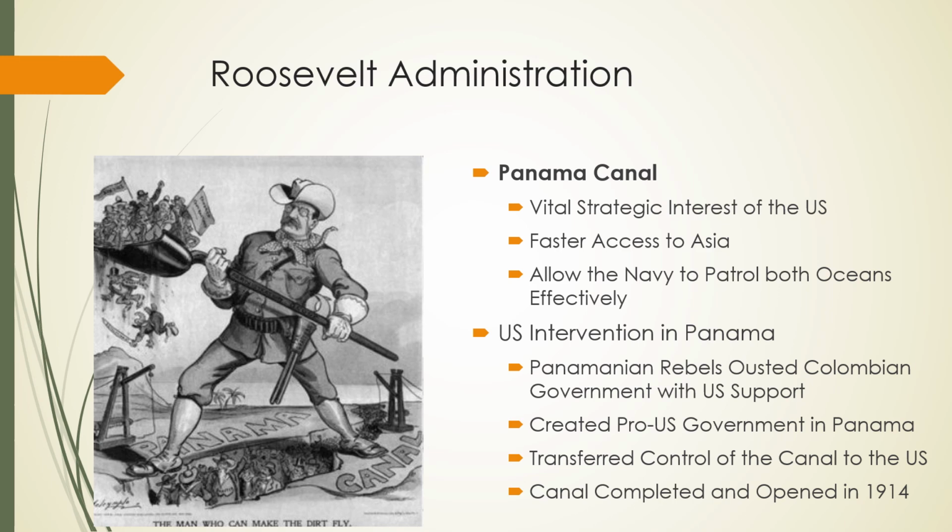And so when we do that, now Panama is becoming its own country, but it's a country that is friendly to U.S. interests. And so they're going to transfer the canal to the United States, which the United States will have for a long time. We'll talk more about what happens with all that later. Now, it does take time to finish the canal, and so it's not opened until 1914, but it is controlled by the United States for several decades.